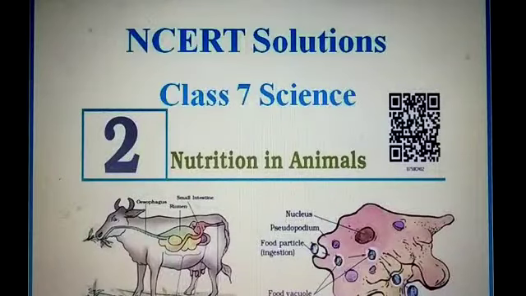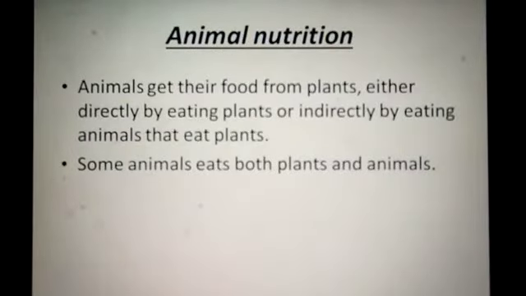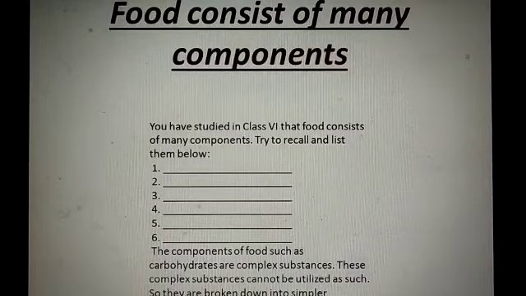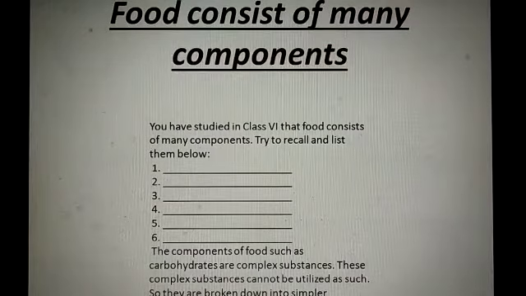Hello student. Today we continue our second chapter, nutrition in animals. In my previous video we have already discussed animal nutrition, then components of food. That food consists of carbohydrate, protein, fat, vitamin, mineral, starch.